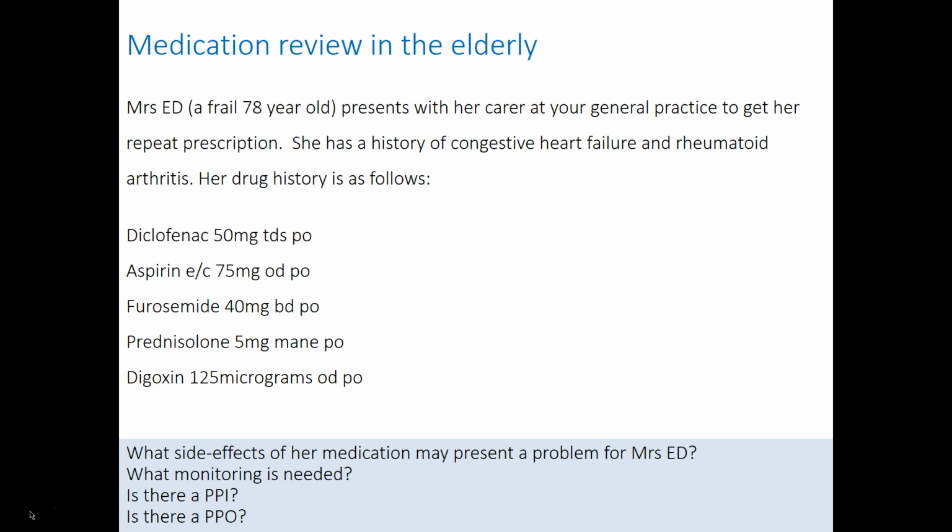Her background diagnoses are congestive heart failure and rheumatoid disease, and this is her drug history. She takes diclofenac 50 milligrams 3 times daily, aspirin 75 milligrams once daily, furosemide 40 milligrams twice daily, prednisolone 5 milligrams in the morning, and digoxin 125 micrograms daily.